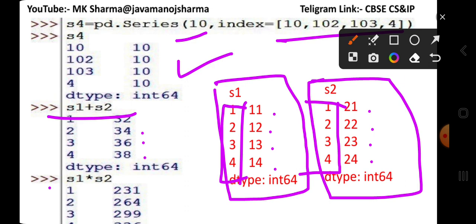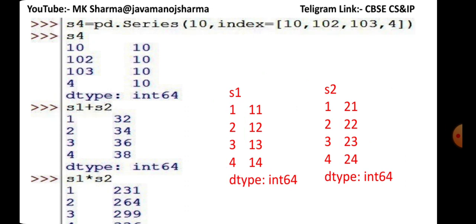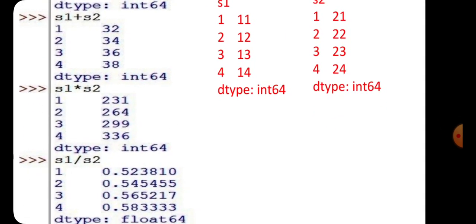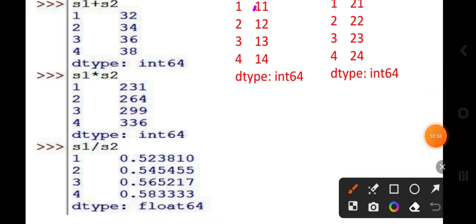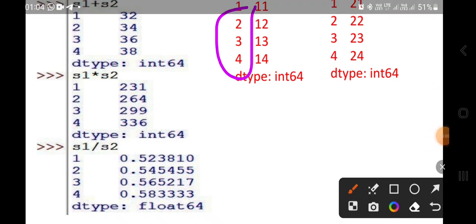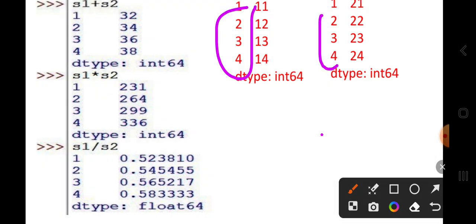When you apply S1 multiplied by S2, then both are multiplied and the result is displayed. S1 divided by S2 is also performed. These are performed because both series have the same index. When the indexes are the same, all the mathematical operations are performed.